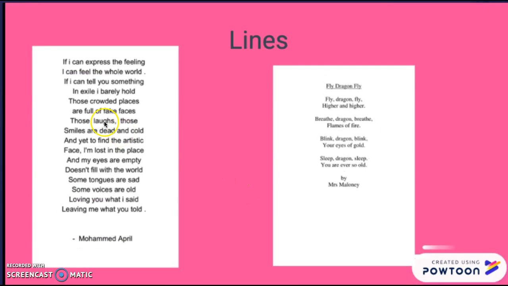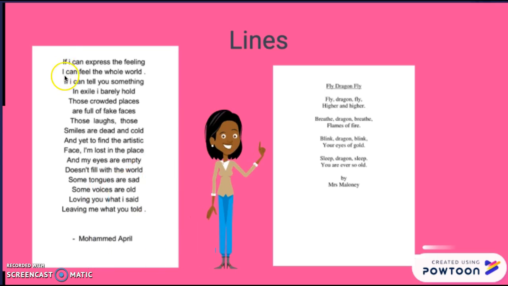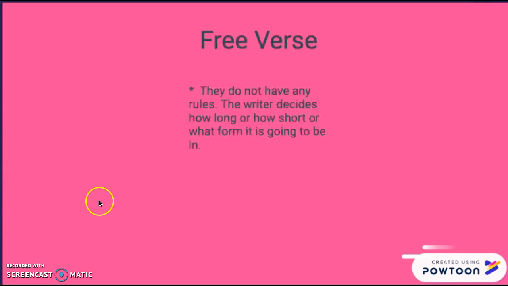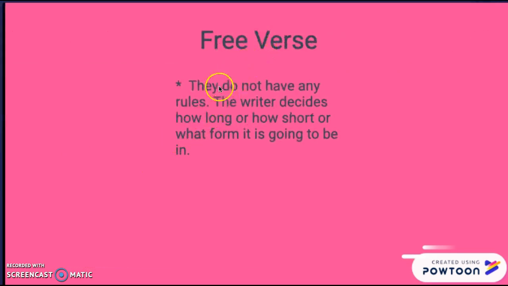So lines. This is another example of lines. It just goes. It doesn't necessarily mean it has to be organized in a specific way. You can choose how you want to write it. You could either have space. This one has a couplet, the one that we just looked at. And this one is just straight. You see this? There's no lines, no space, no nothing. So a free verse does not have any rules. The writer decides how long or how short or what form it's going to be in.